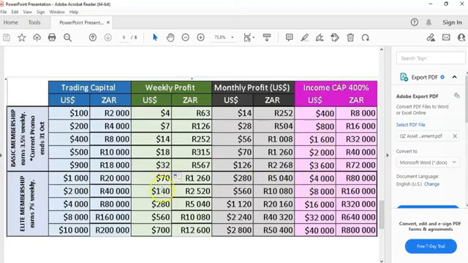Just imagine if you invest $10,000 and you are earning 700 US dollars a week. That's 12,000 rand a week, up until you get 800,000. So this is a serious and very good investment company to be with. It's legit, it's licensed, it's regulated under the Asset Management Association of China. Brilliant company.